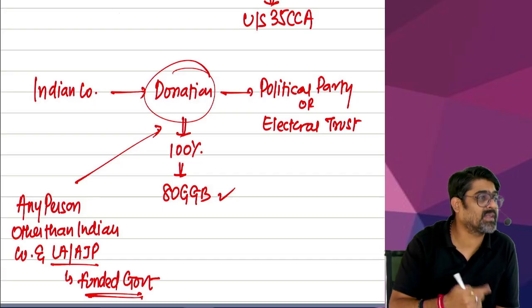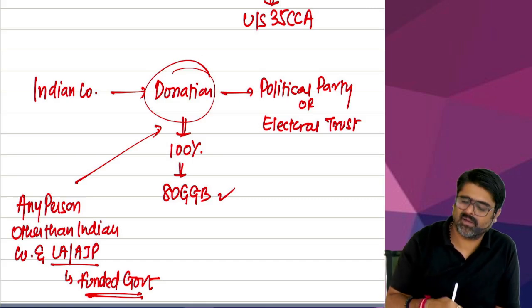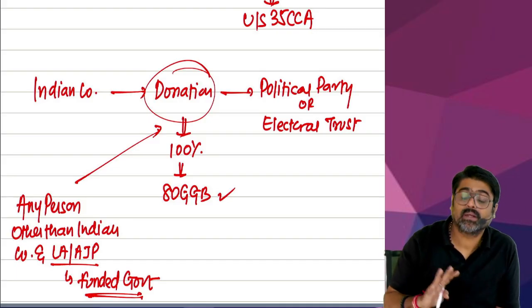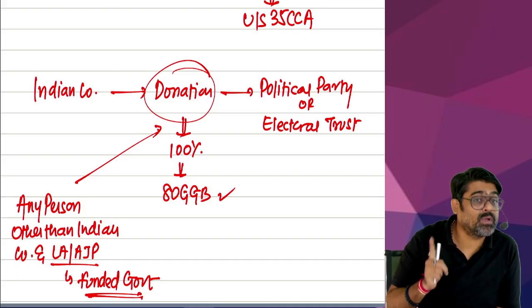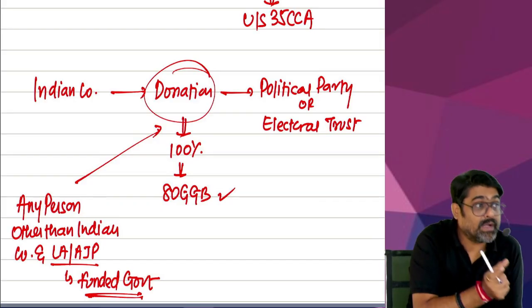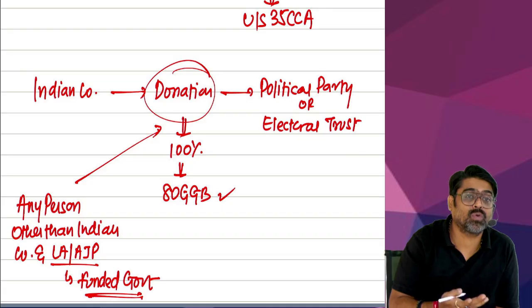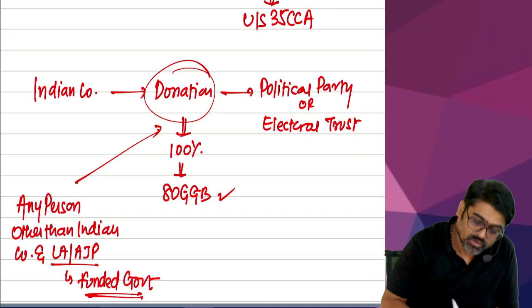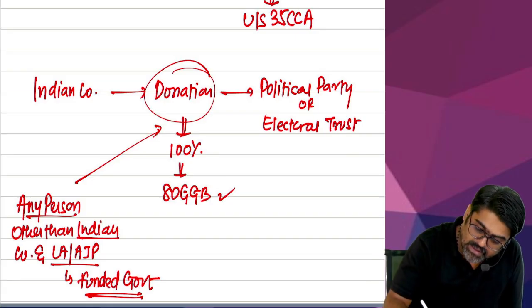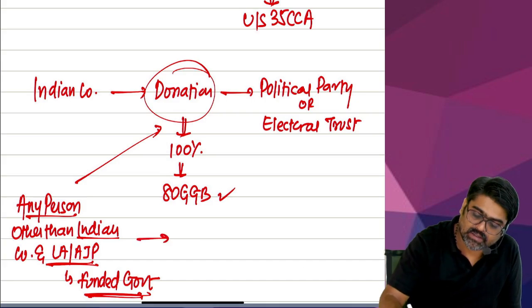For example, individuals, HUFs, partnership firms, AOPs and BOIs can claim it. But don't give the deduction to local authorities or AJPs which are funded by the government, because they are not allowed to make such donations. So if any person other than an Indian company and local authorities or AJPs funded by government makes this donation, they are going to get 100% deduction under section 80GGC.